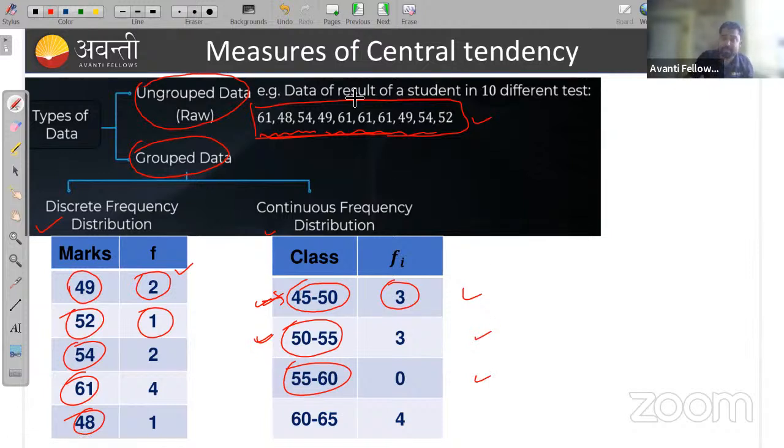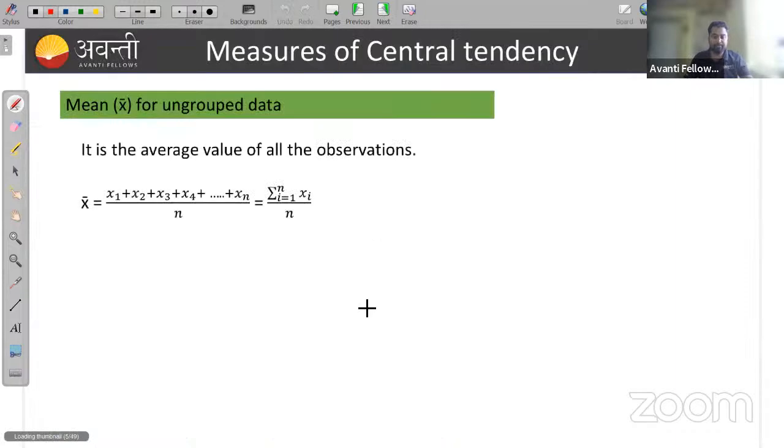So let's start with mean, right? If you are having any doubt, you can ask in the chat box, guys. No need to worry. You can ask the questions. Okay, so first we'll go through the mean. First we'll find the mean for ungrouped data. If you have some ungrouped data, how can you find the mean? All of you know mean means average. Mean means to find the average of some data.